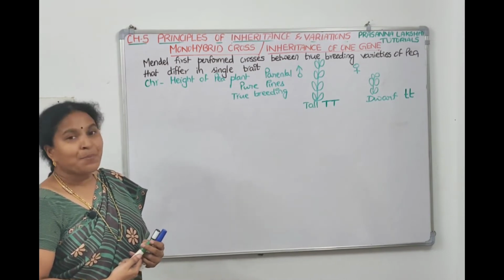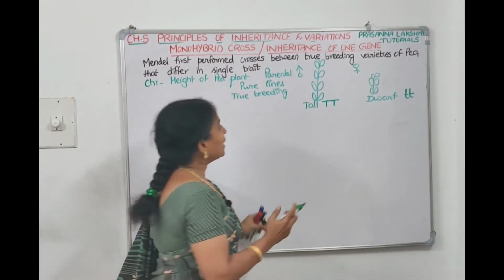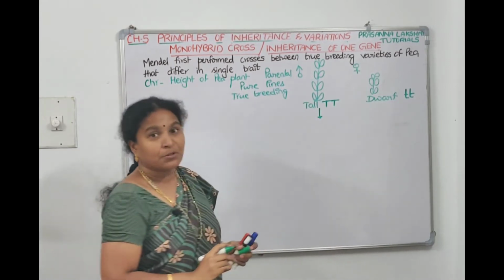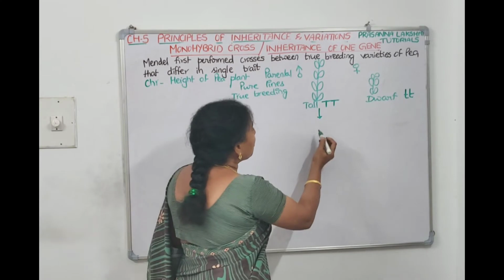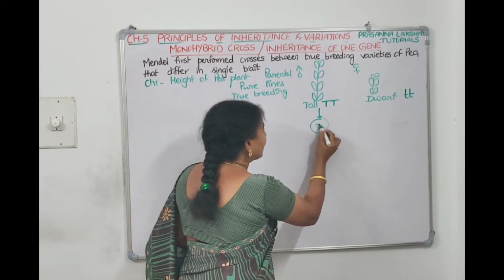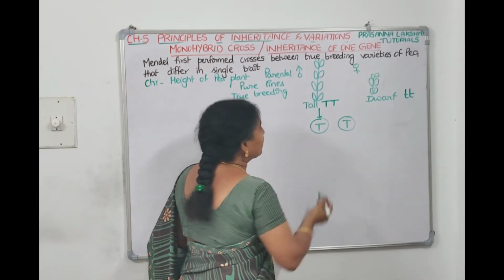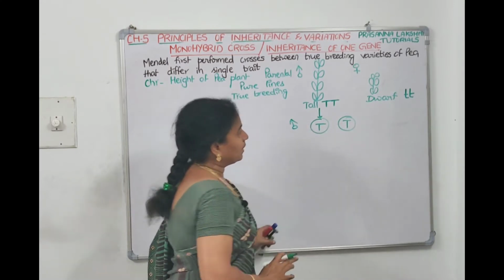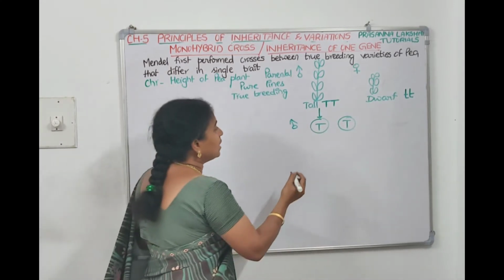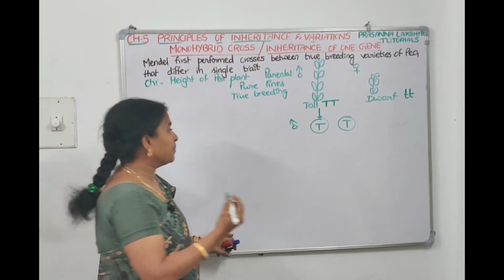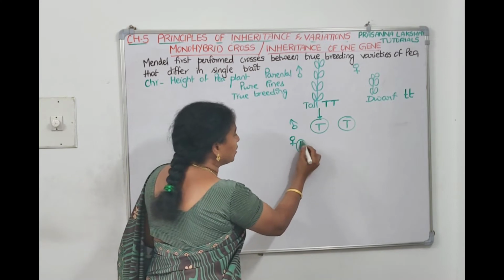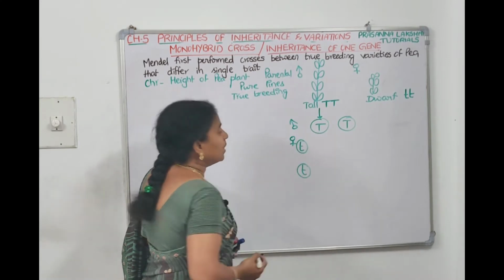Now when they produce gametes, capital T will produce a gamete. Since it is male, it produces pollen grains. The pollen grains are capital T gametes. The female gametes are the eggs, and since they are small t, they will be small t gametes, which are haploid.